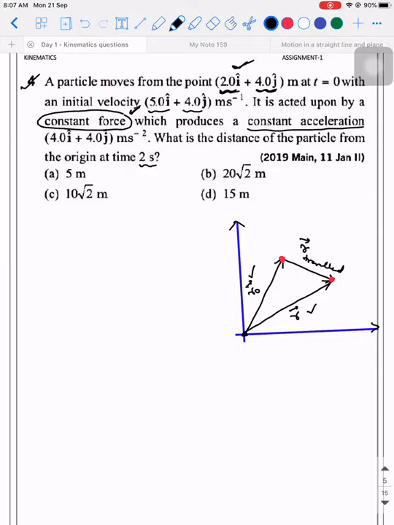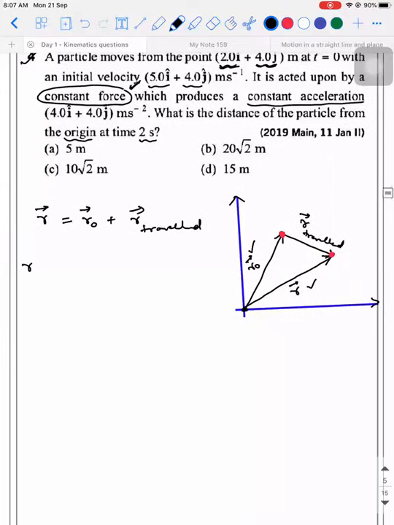But what is the question demanding? They are asking what is the distance of the particle from the origin? Please underline this word, origin, at t is equal to 2 seconds. Which of the following distances are they asking? R vector. Now, since you have drawn a triangle, apply the triangle of vectors. R vector is equal to R naught vector plus R traveled vector. I hope you are able to understand this point.